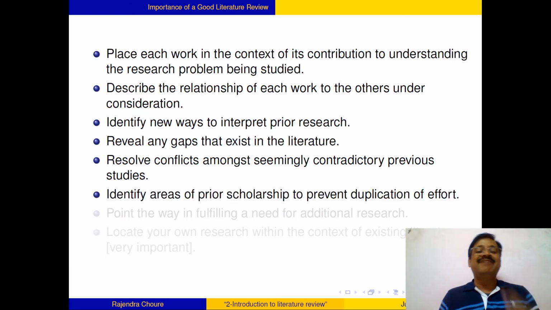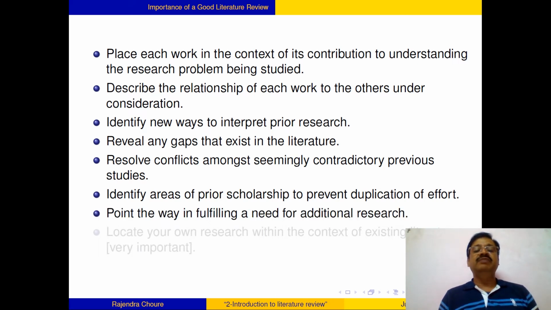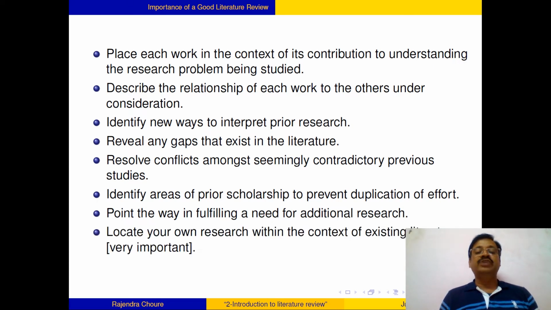Then you have to identify areas of prior scholarship to prevent duplication of effort. This is very necessary because research involves use of resources, and you have to avoid wastage of research on duplication of efforts. You have to point the way in fulfilling a need for additional research, and you have to locate your own research within the context of existing literature.